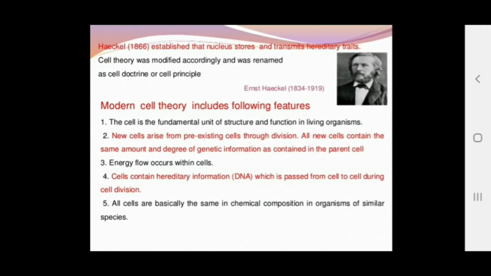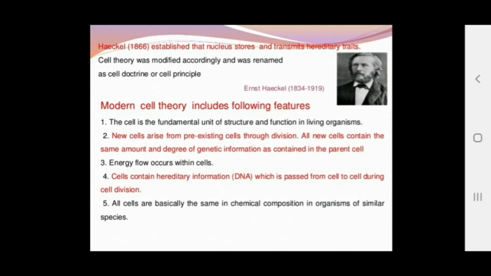The modern cell theory includes the following features. These three points we already know. The modern cell theory proposes some other points: the cell is the fundamental unit of life, the structural and functional unit of living organisms. New cells arise from pre-existing cells through division. All new cells contain the same amount and degree of genetic information as contained in the parent cell. Of course, we already know about that. We have studied heredity and evolution in previous classes. The energy flow occurs within the cell.